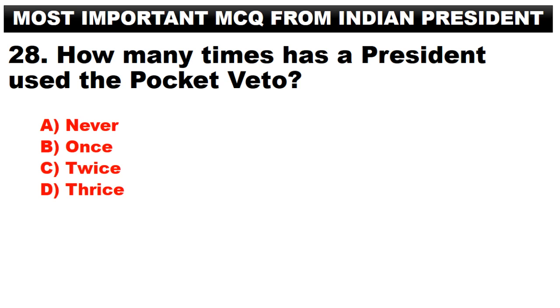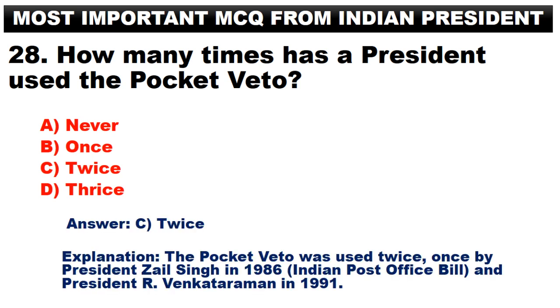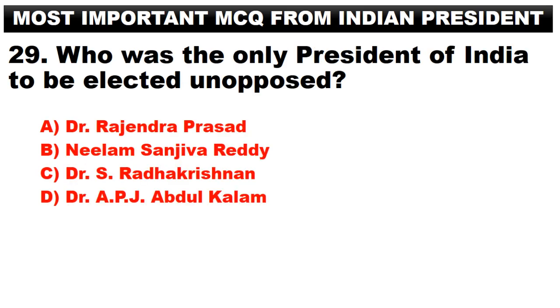How many times has a President used the pocket veto? A. Never. B. Once. C. Twice. D. Thrice. Answer. C. Twice. The pocket veto was used twice, once by President Zail Singh in 1986, the Indian Post Office Bill, and President R. Venkataraman in 1991.